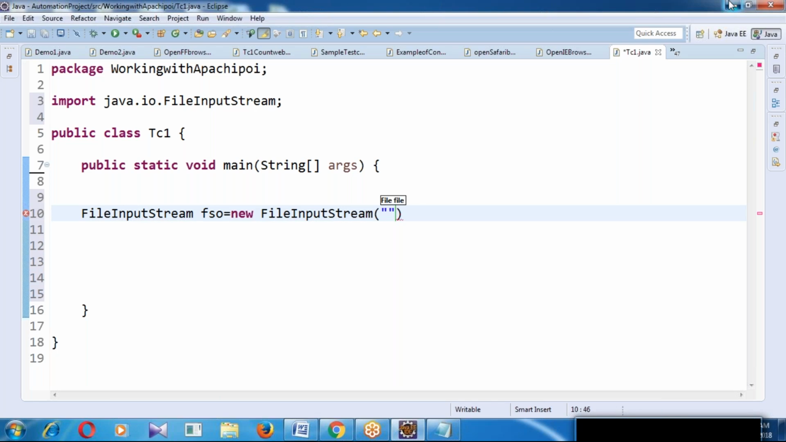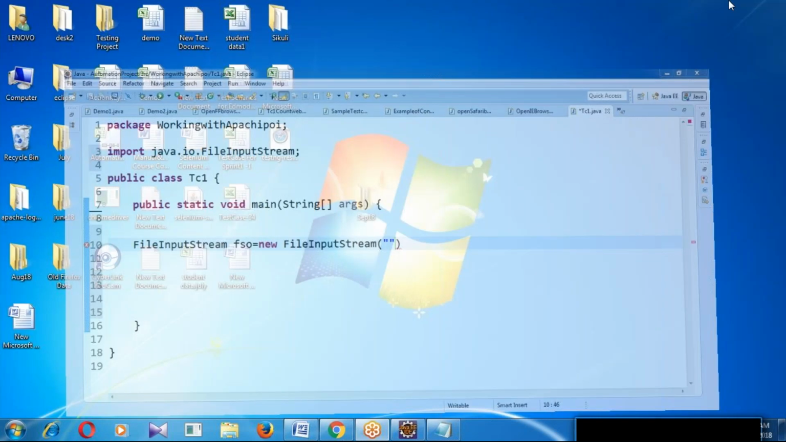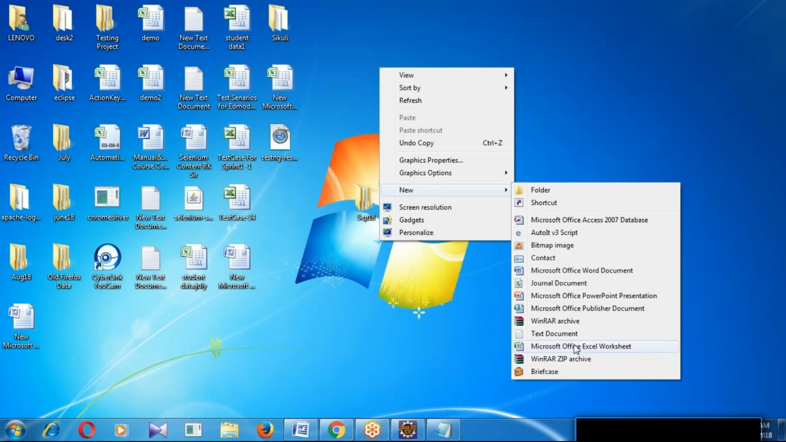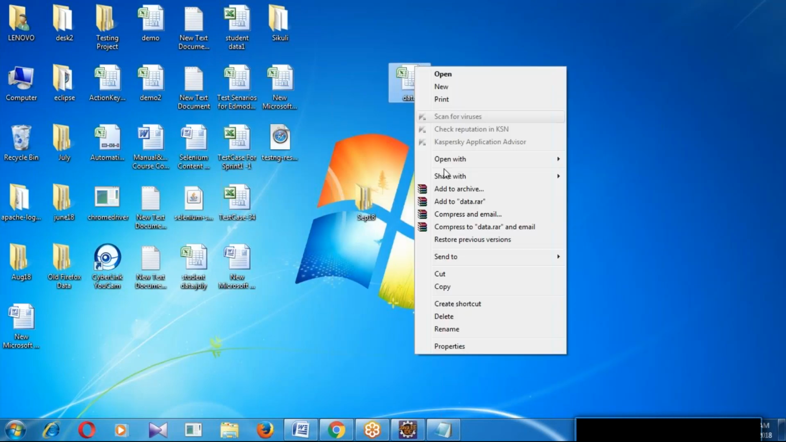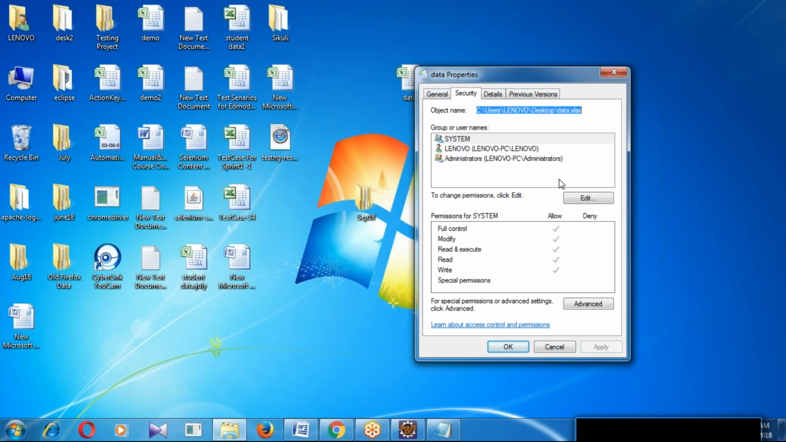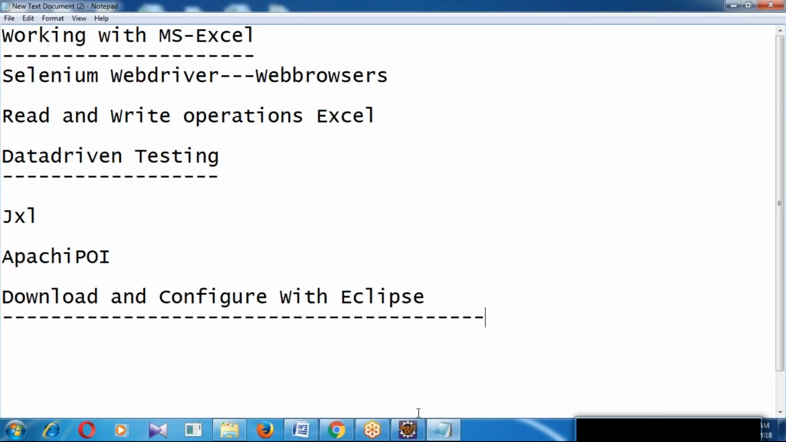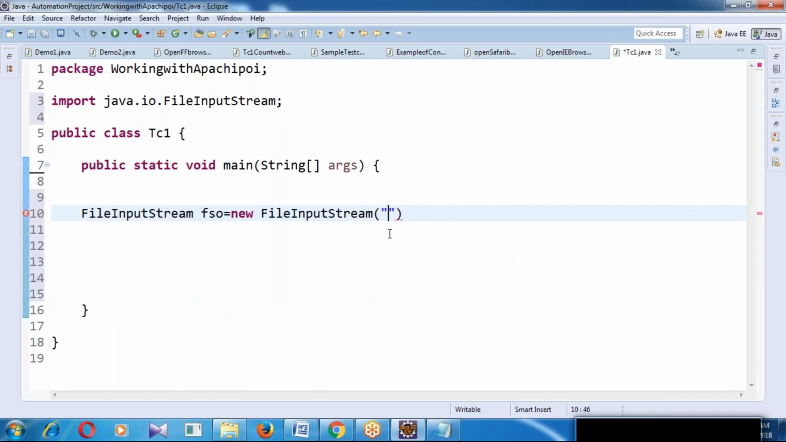For example, I am taking here, right click, new, file name, data. That file location we have to take: right click, go to properties, security, and get this location, and use the location here. And you know that whenever a single slash is there, we have to make it a double slash.